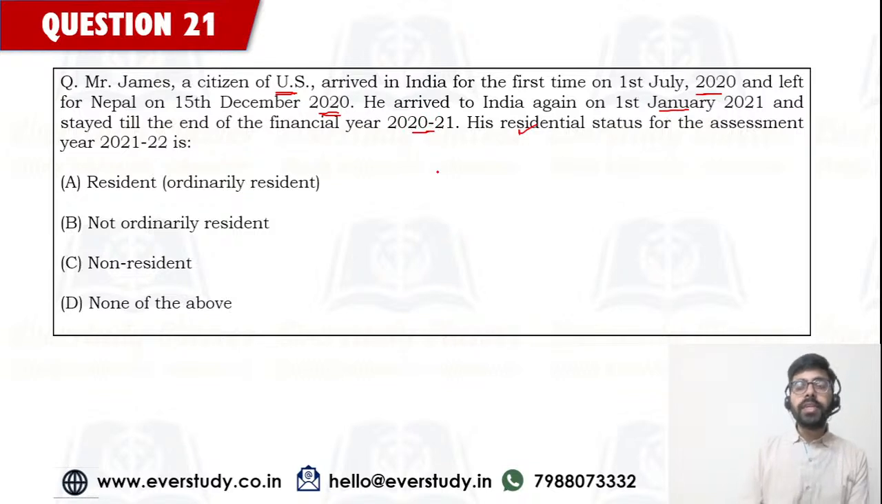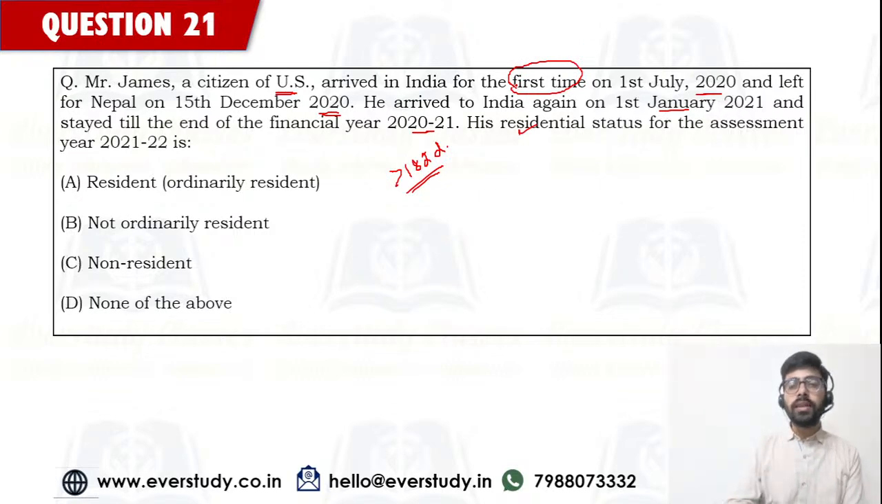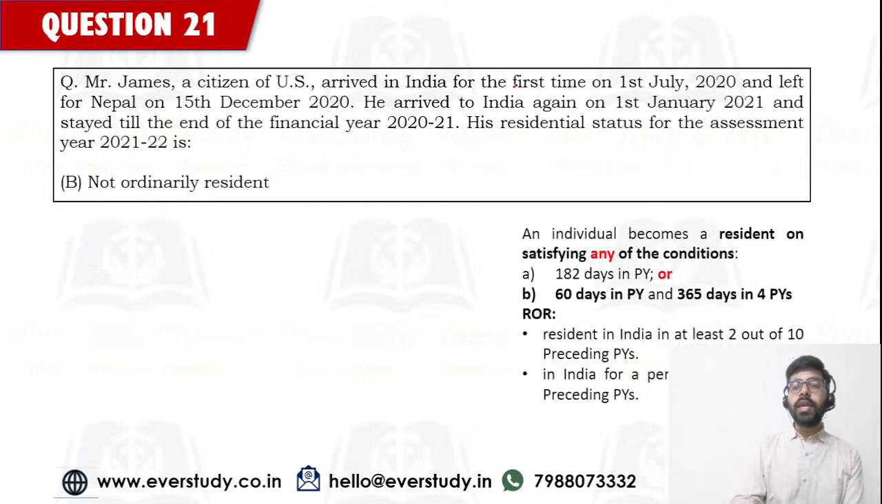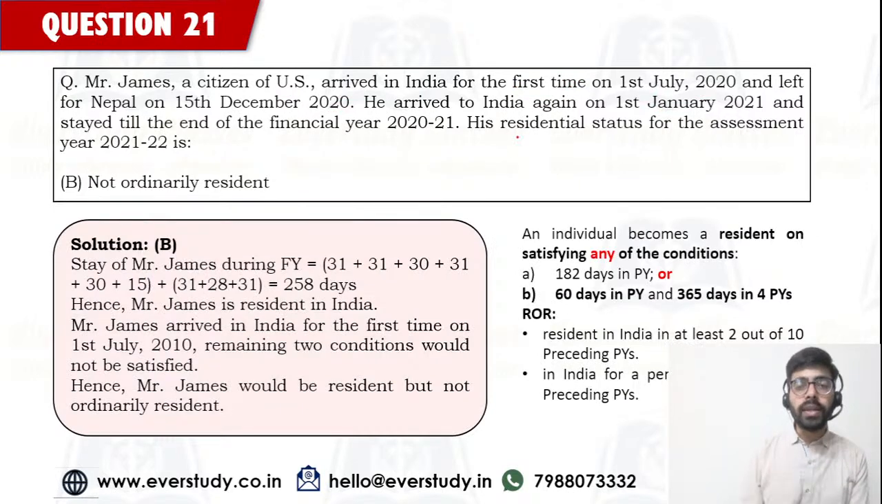हमें रेजिडेंशियल स्टेटस निकालना है. सो क्लियरली मिस्टर जेम्स इंडिया के अंदर 182 डेज से तो ज्यादा रहे हैं, तो रेजिडेंट तो हो जाएंगे, बट because he is coming to India for the very first time, he would not satisfy the 2 additional conditions which are there. So the answer is going to be not ordinary resident. That is option number B.